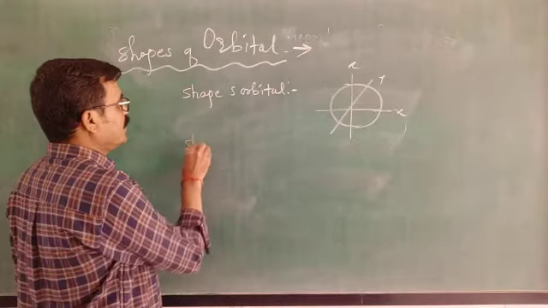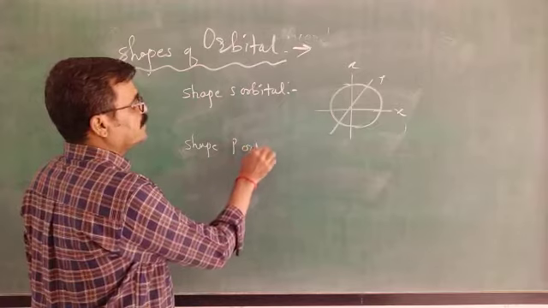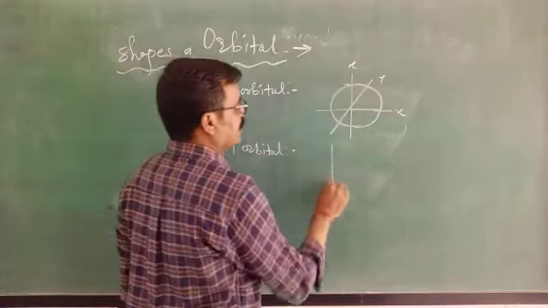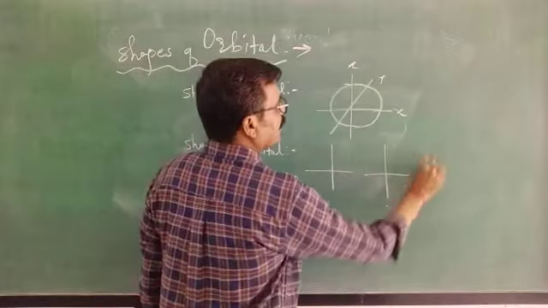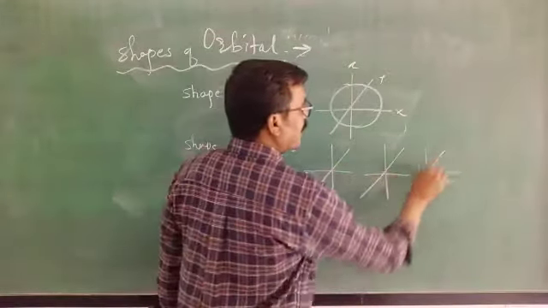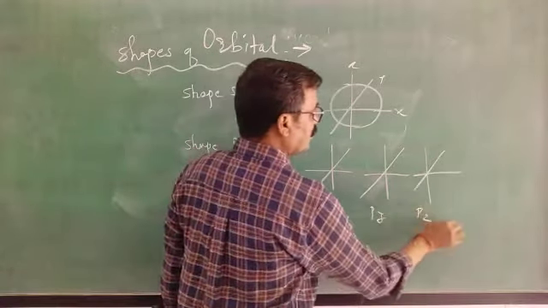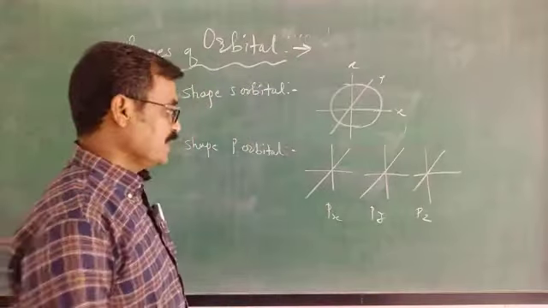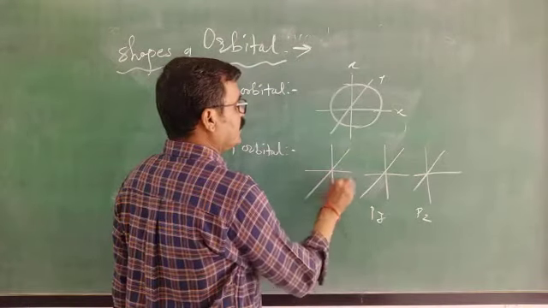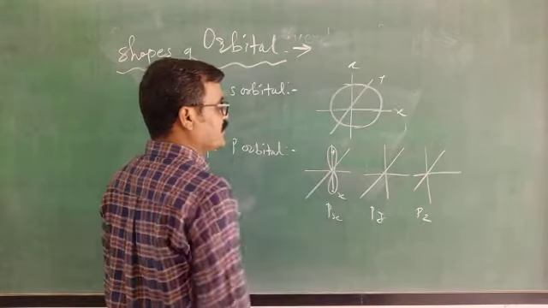Now shape of p orbitals. You know that the p orbitals are dumbbell in shape, and they are classified as px, py and pz. If we have to draw the shapes, then px orbital is a dumbbell shape and it will be oriented along the x-axis, with positive lobe and negative lobe.